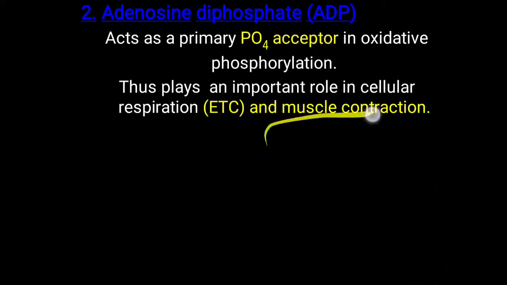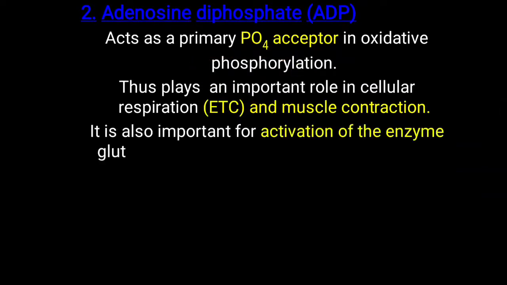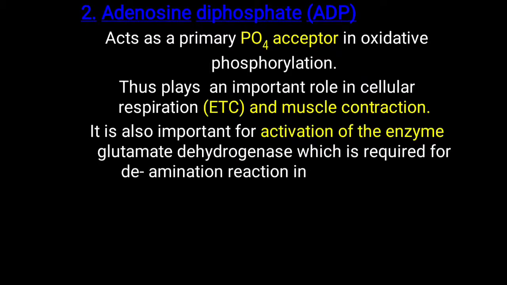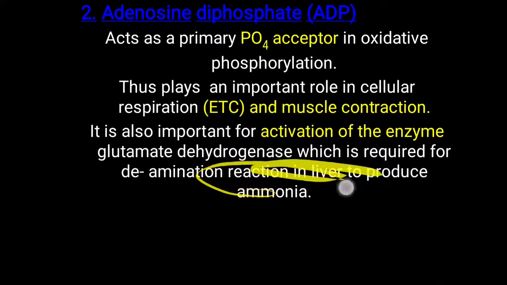So for muscular contraction, whatever energy is needed, ATP is converted into ADP, but when energy is generated, again this ADP is converted into ATP. It is also important for the activation of enzymes like glutamate dehydrogenase. Some important enzymes will be activated in the presence of this ADP molecule, for example glutamate dehydrogenase, which is required for the deamination reaction in the liver to produce ammonia.